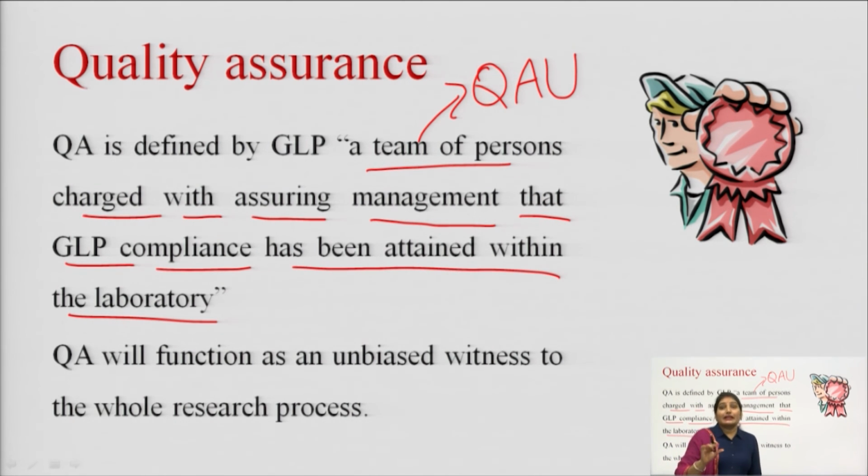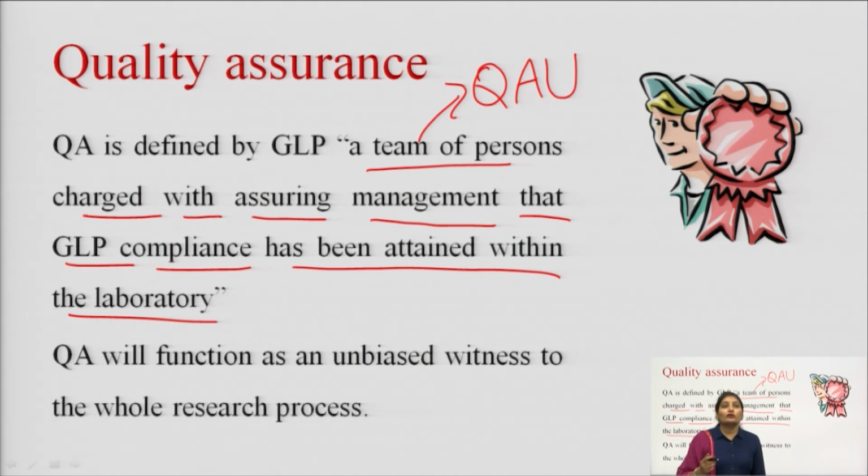This means this team is providing confidence to the management that whatever the GLP regulations are, whatever the compliances of the GLP, have been attained in the laboratory. Only quality assurance is assuring the management that GLP compliance has been attained in the laboratory.